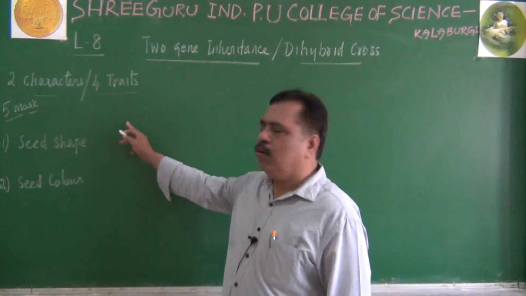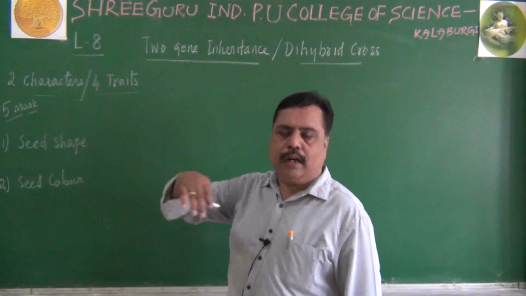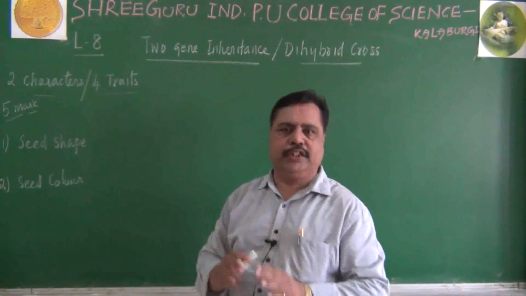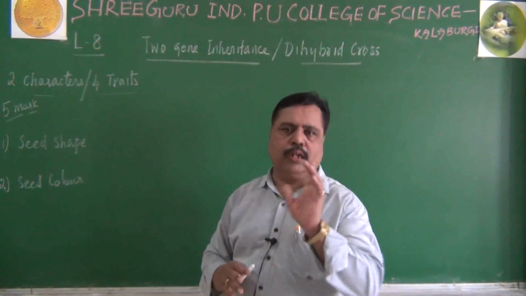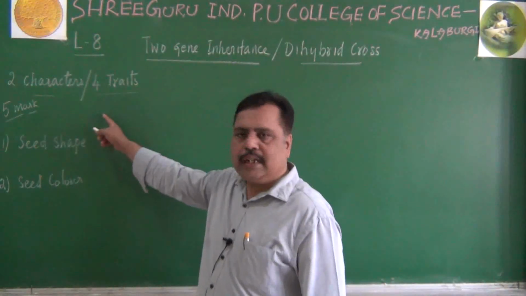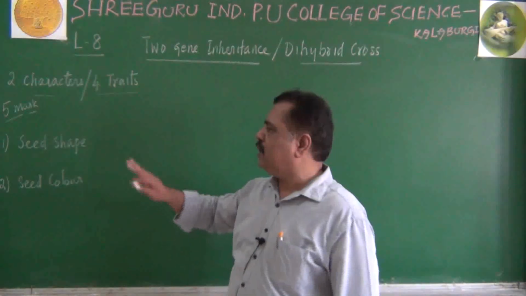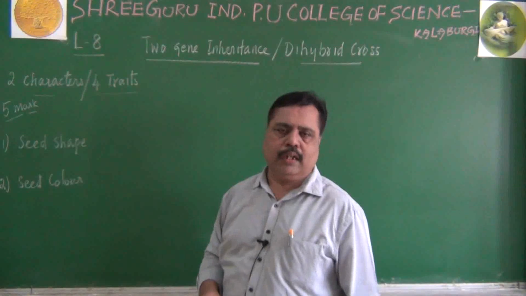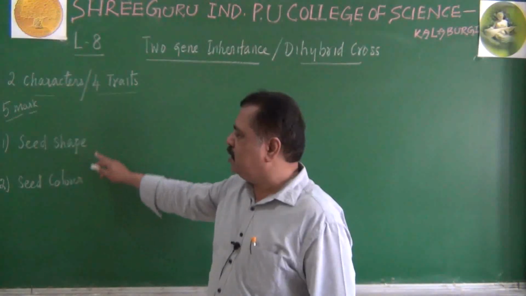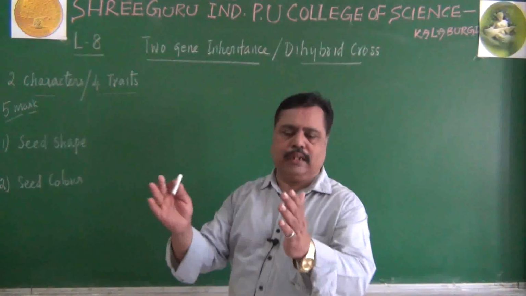Remember, in a monohybrid cross, except for one character, in all other 6 characters the parents resembled each other. They differed only in one character. But in a dihybrid cross, the parents differ in 2 characters and the remaining 5 characters they resemble each other. Only in seed shape and seed color did they exhibit difference.